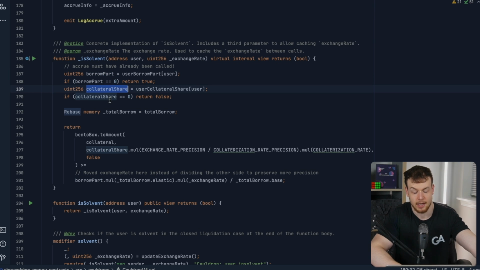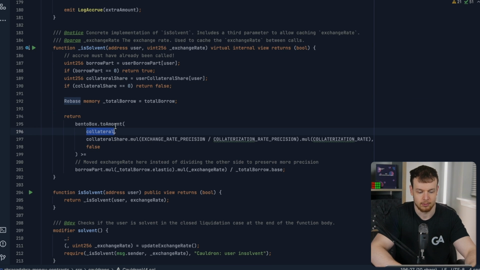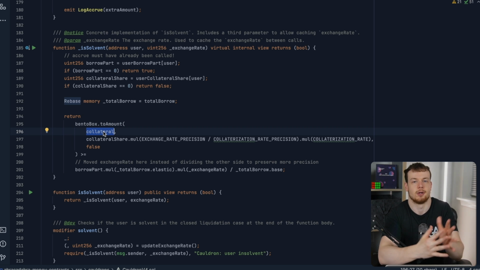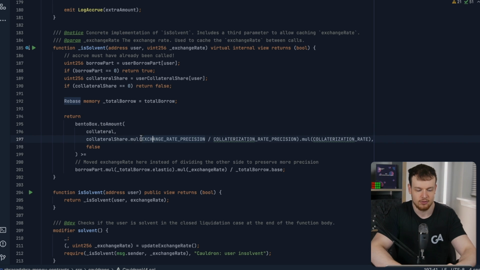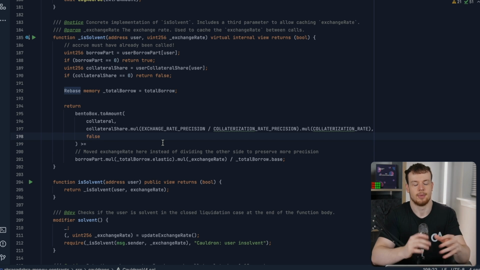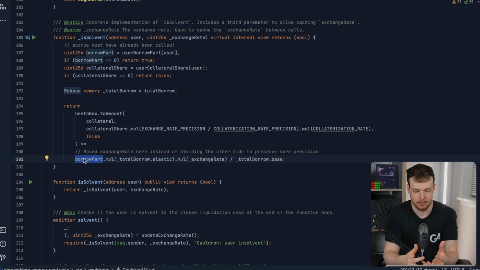We're comparing that to the collateral share. We're converting the collateral to an amount, right? So in the DegenBox, we need to make the conversion between collateral shares to actual collateral tokens. Then we need to multiply that through and get the actual dollar value of those collateral tokens, which is what we're doing here. And then compare this to the value of the borrow part, right?